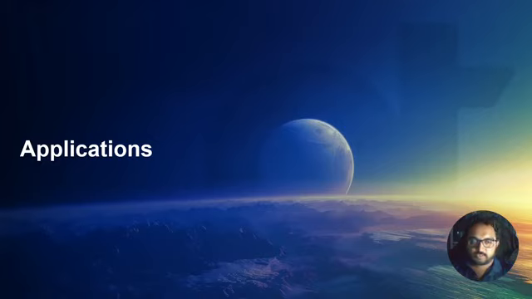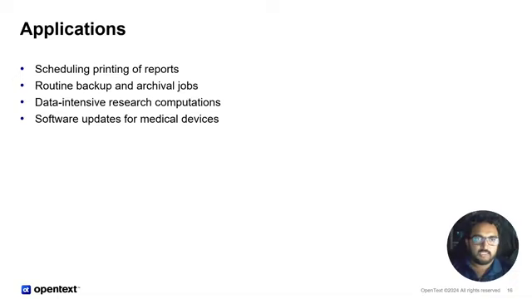Now let's look at the applications of the product. As we saw in the previous examples, scheduling printing of reports is one of the major applications. As you know, printing consumes a lot of energy, and if we schedule them to run at downtimes, or the times where the carbon intensity is having a dip, that would be very useful.